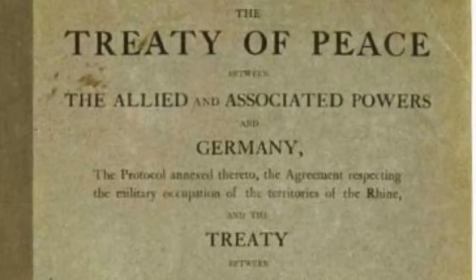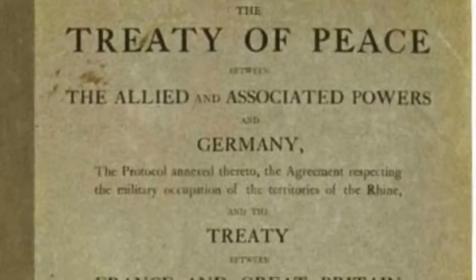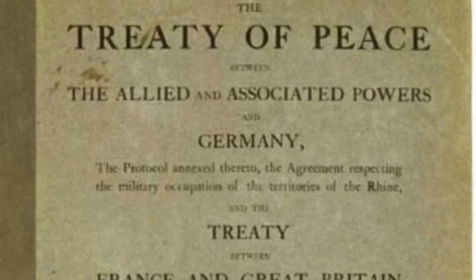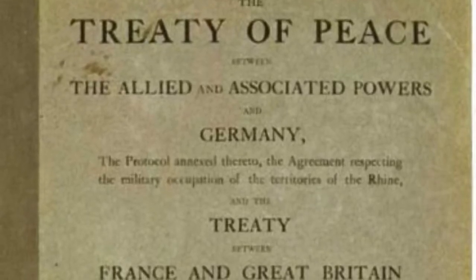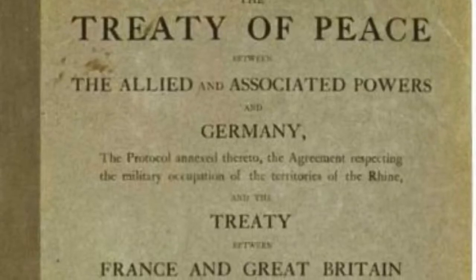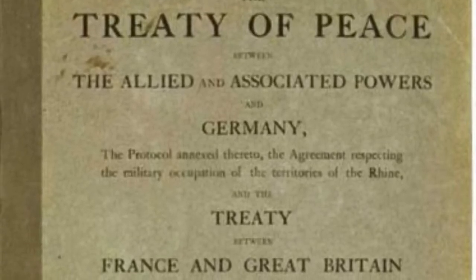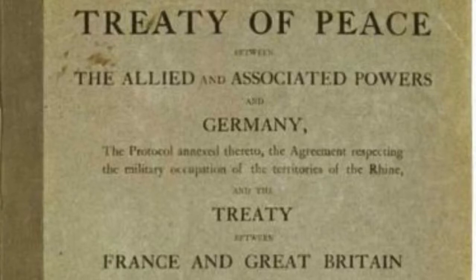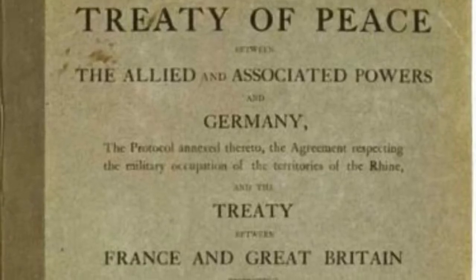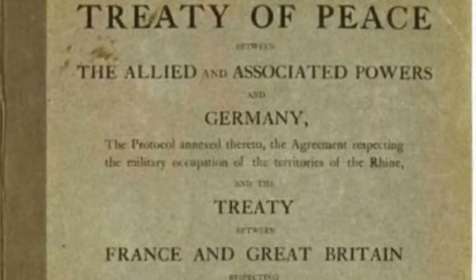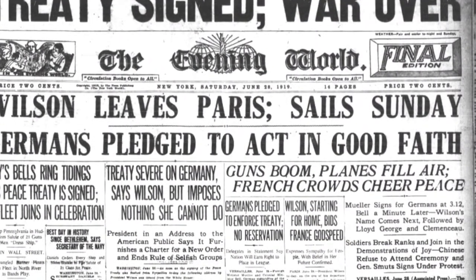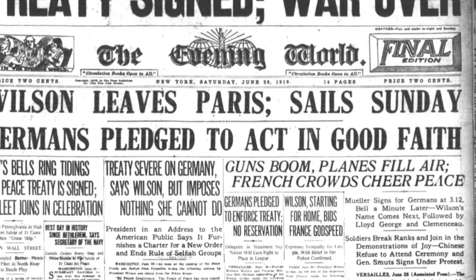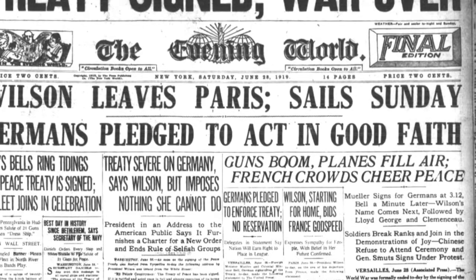The consequences of the Treaty of Versailles can be divided into four: territorial, military, financial, and general. As a territorial consequence, Germany had to give Alsace-Lorraine to France, Eupen and Malmedy to Belgium, northern Schleswig to Denmark, Holstein to Czechoslovakia, and West Prussia, Posen, and Upper Silesia to Poland. Germany also had to return all lands that were given in the Treaty of Brest-Litovsk to Russia.